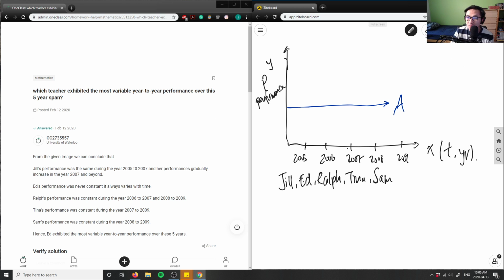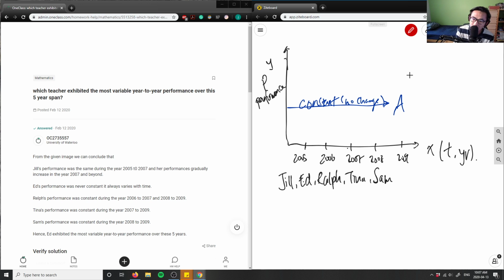So if I had this looking function here, it means that my performance stayed the same throughout the years. So this would mean that performance was constant. Constant in terms of no change. There's no change in performance here. Okay, so if there's no change, then what if I had something like this?